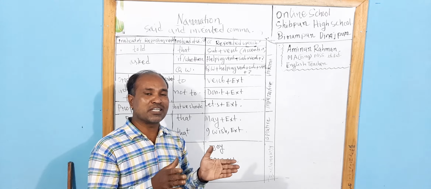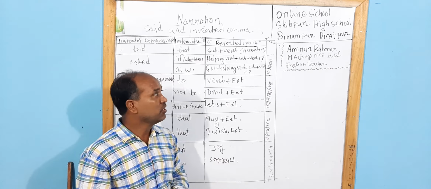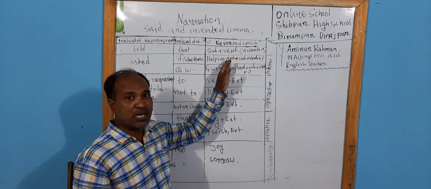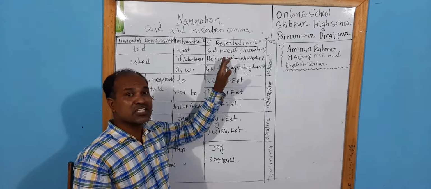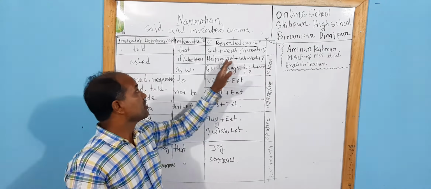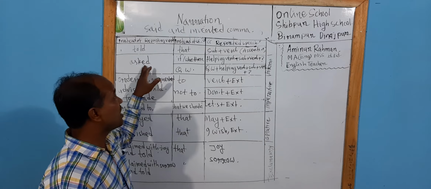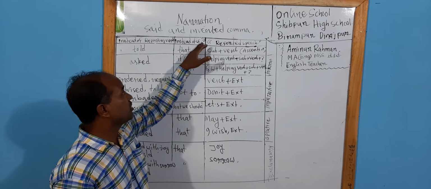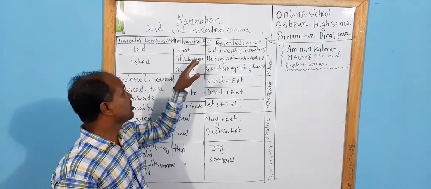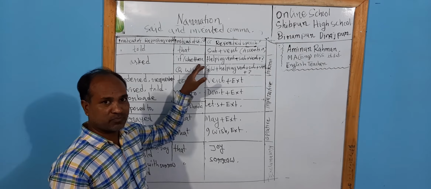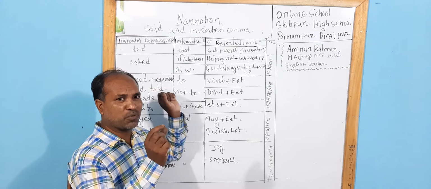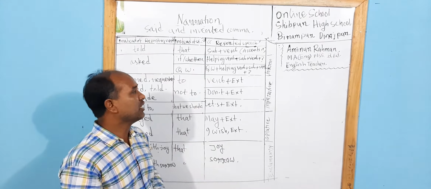After the sentence there will be the note of interrogation. Then the sentence will be an interrogative sentence, and if the sentence starts in this way, the repeating verb will be asked, and instead of the inverted comma there will be if or whether. In short, we can use the small word if.